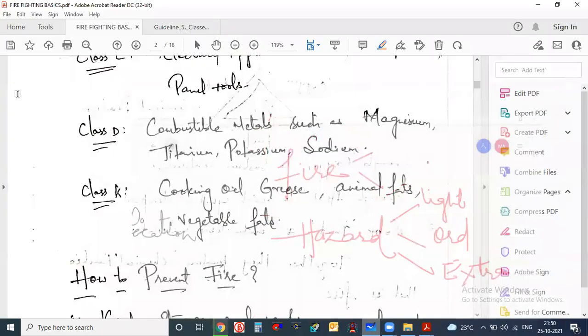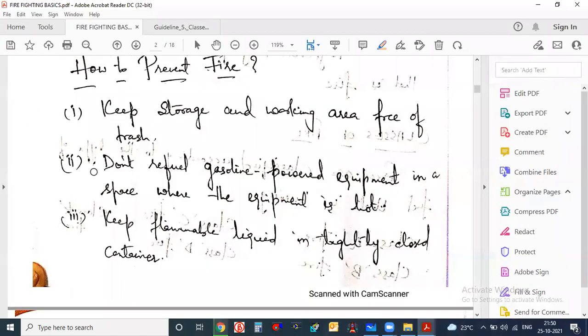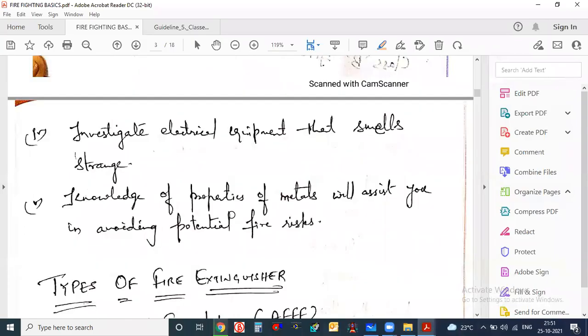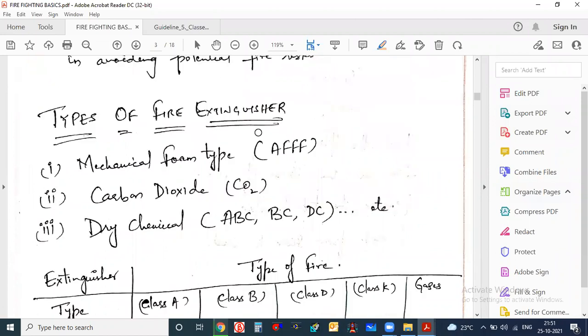This is mandatory. Some points are written on how to prevent fire. It's very simple: keep storage and working areas free of trash. Don't refill powered equipment in a space where the equipment is hot. Keep flammable liquid in a tightly closed container. Investigate electrical equipment. Knowledge of properties of metal will assist you in avoiding potential hazards. There are so many ways to prevent fire. I have just listed a few points, because we don't have to go in depth into the basics of firefighting.